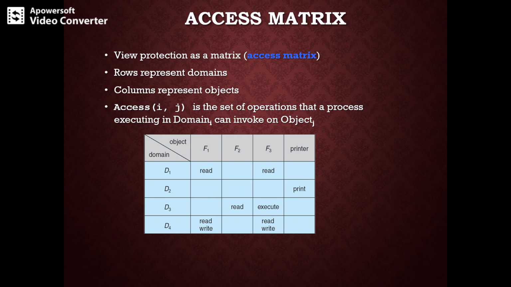This works well for systems with a few files and few users. The access matrix can also implement policy decisions concerning protection. The policy decisions may involve which rights should be included in the ith, jth entry, and we must also decide the domain in which the process executes.